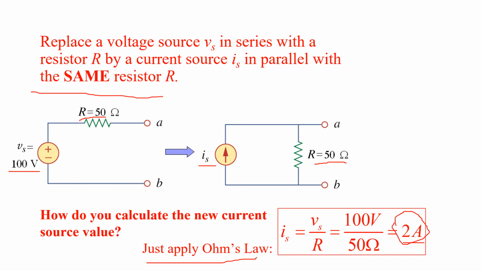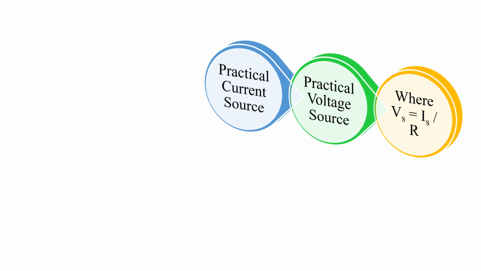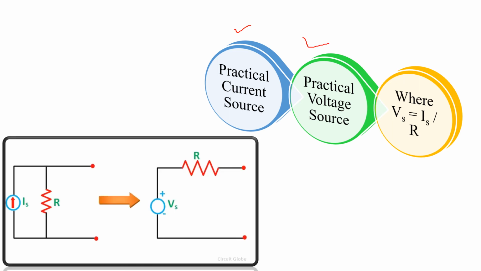So by this simple Ohm's law, we can convert the practical voltage source into a practical current source. Now the second rule: the practical current source can also be converted into a practical voltage source by using the same Ohm's law. So this is a practical current source and this is the practical voltage source.